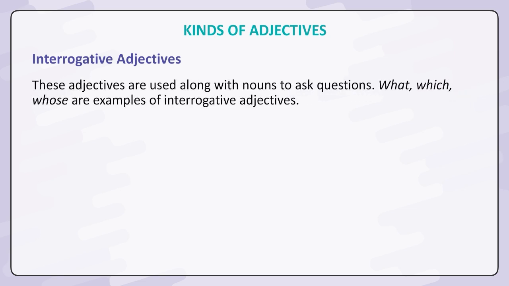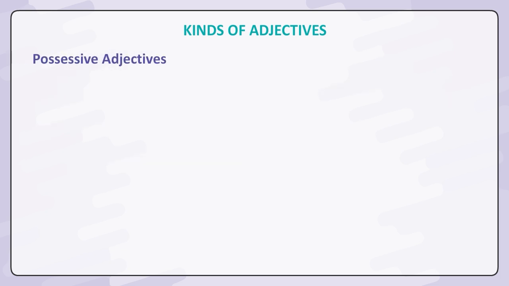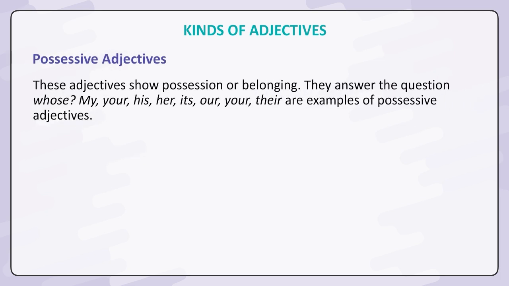Interrogative adjectives. These adjectives are used along with nouns to ask questions. What, which, whose are examples of interrogative adjectives. Examples: Which vegetable do you not like? Whose books are those? Possessive adjectives. These adjectives show possession or belonging. They answer the question whose. My, your, his, her, its, our, your, their are examples of possessive adjectives.